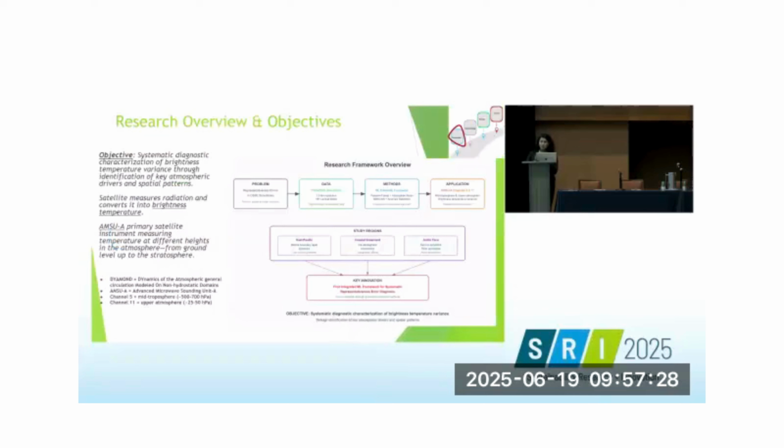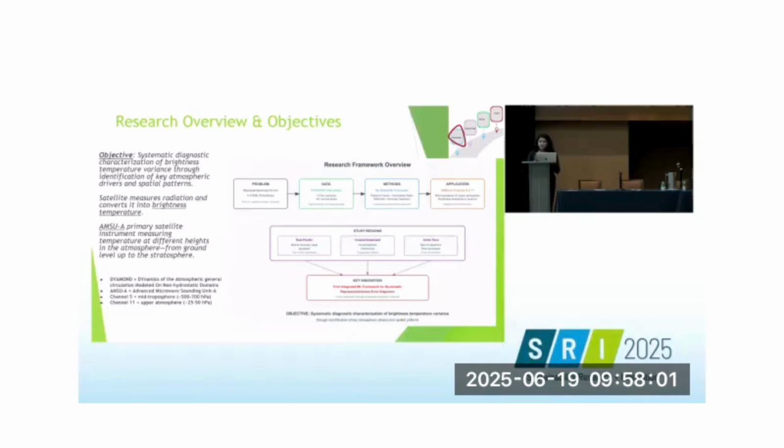Firstly, one would be curious to understand what exactly is brightness temperature. So the satellites, when they look at the radiation, they assess the radiation and convert it into a term called brightness temperature. And what exactly is brightness temperature variance? It is a specific statistical measure of differences between center point and the average footprint values. And this variance is important because it reflects the underlying atmospheric variability in our study regions.